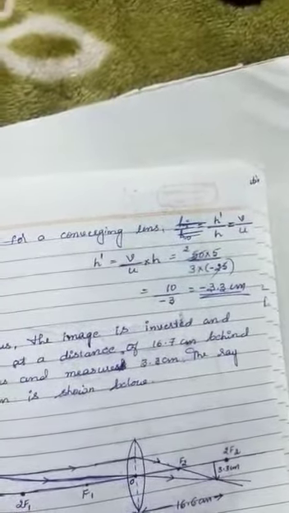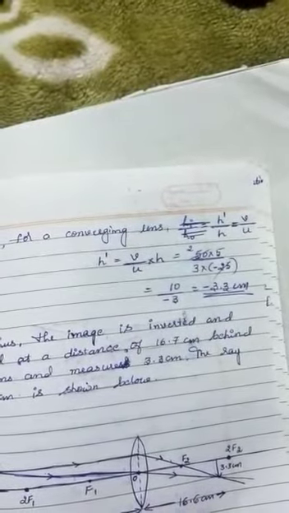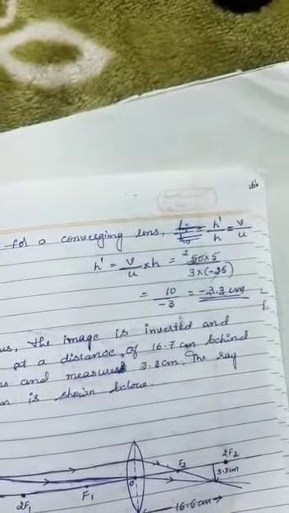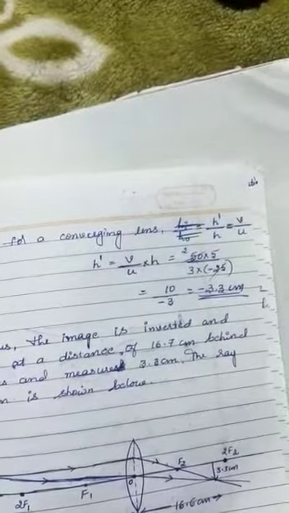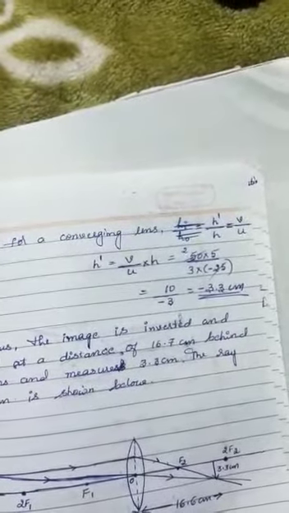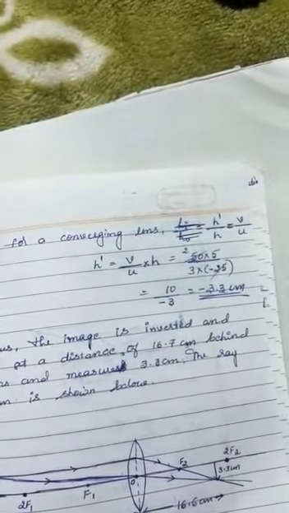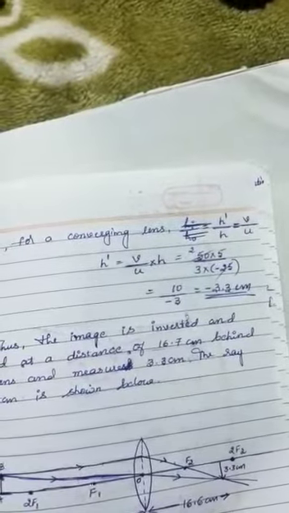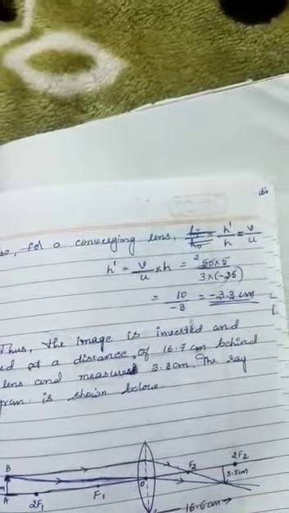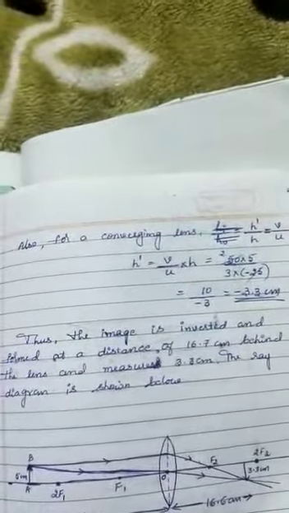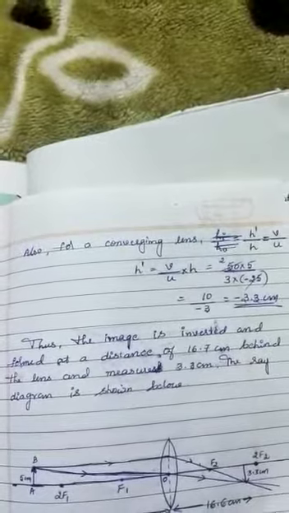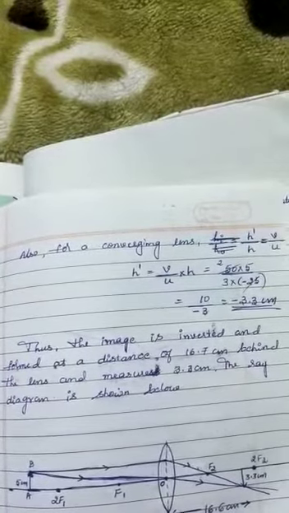So 25 ones are 25 and 25 twos are 50. So 2 into 5, it is 10 in the numerator, and 10 divided by minus 3 is minus 3.3 centimeter. Thus the image is inverted and formed at a distance of 16.7 centimeter.